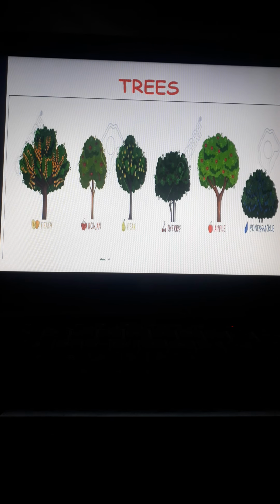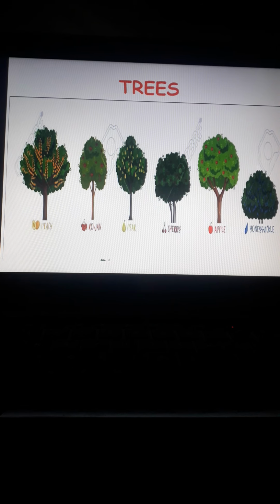Their roots are thick and strong, and trees usually live for so many years. For example, neem tree, pine tree, mango, peepal, banyan, coconut. These are some examples of trees.